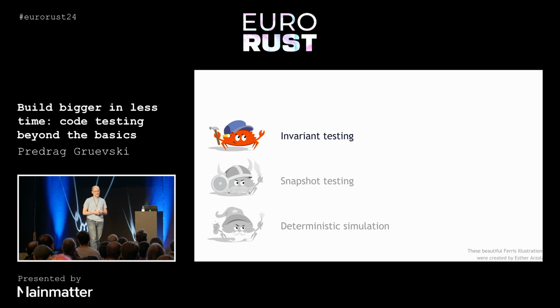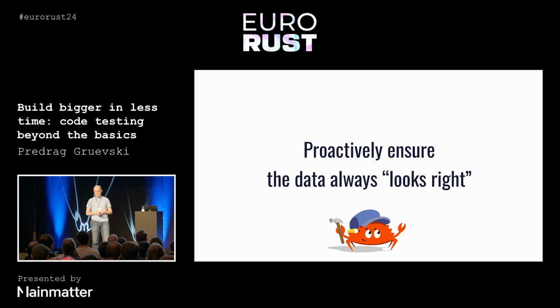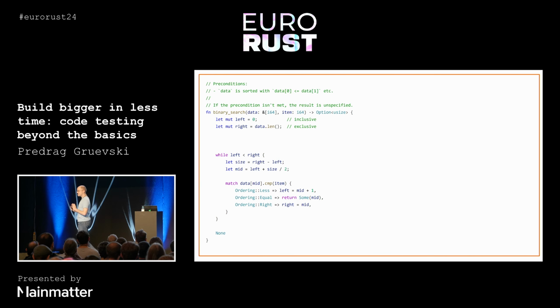Let's talk about invariant testing. The idea here is that we want to proactively make sure that the data we're working with looks right, for some definition of looks right that is appropriate for our program. Let's take a very simple example. This is a binary search implementation. This is an algorithm I'm sure everyone here should probably be familiar with.